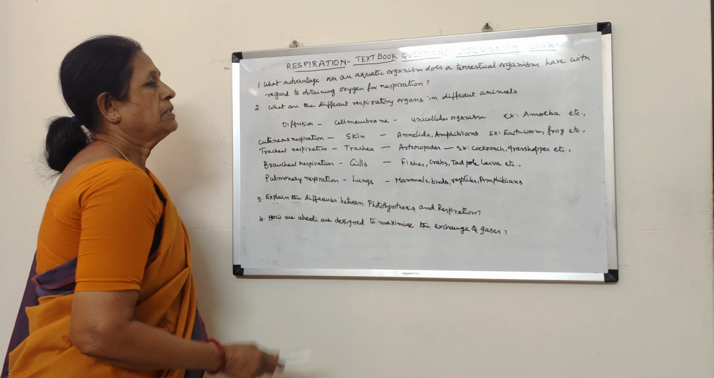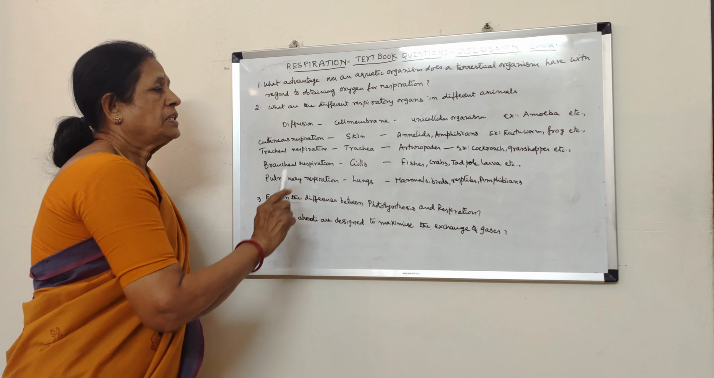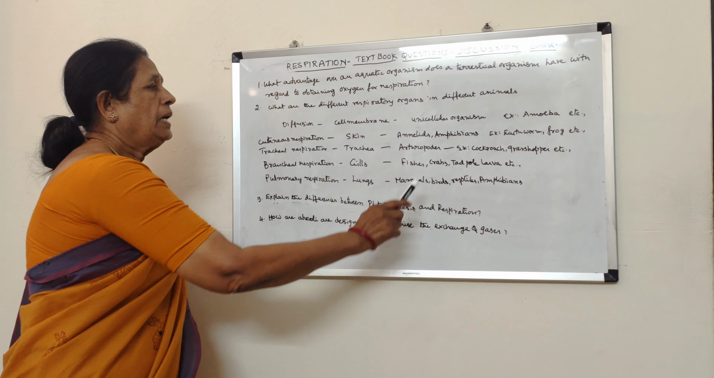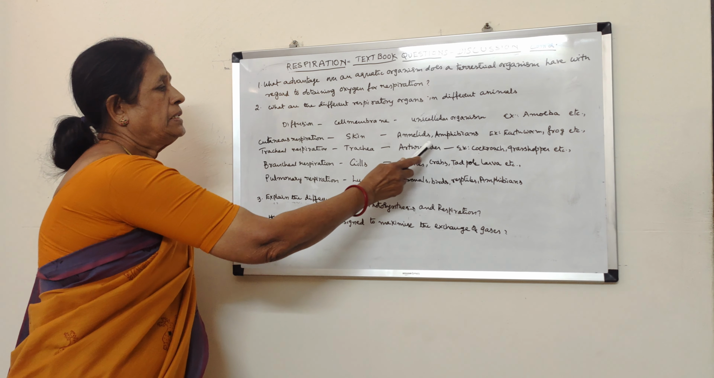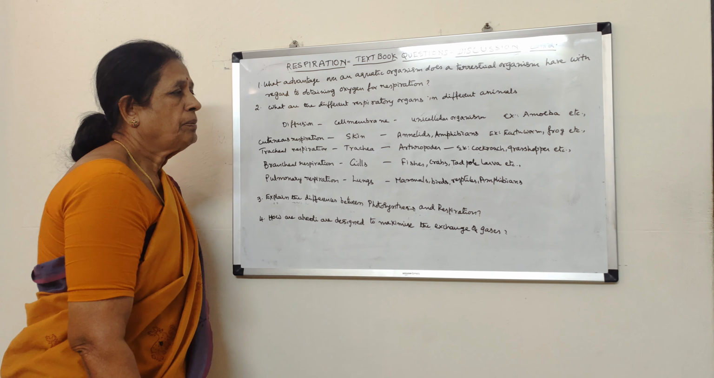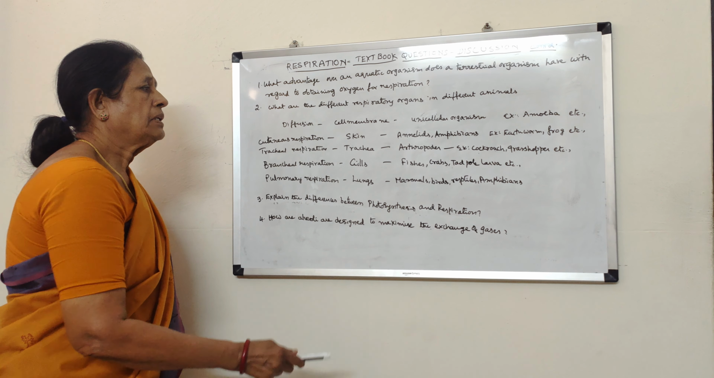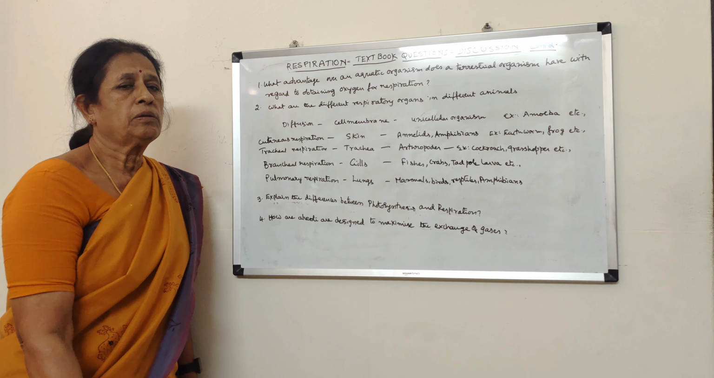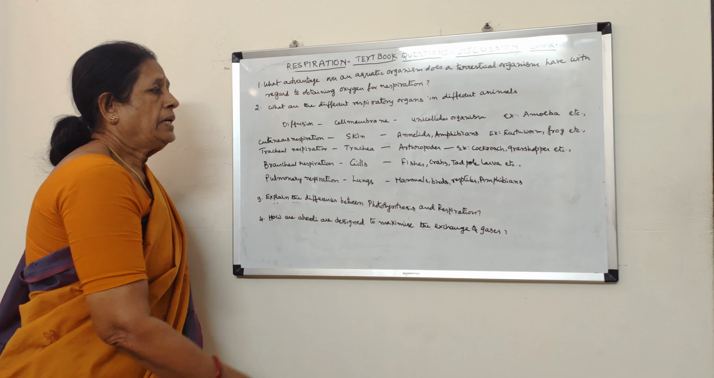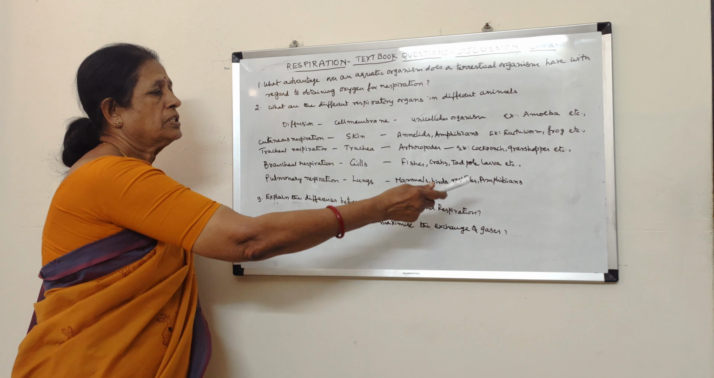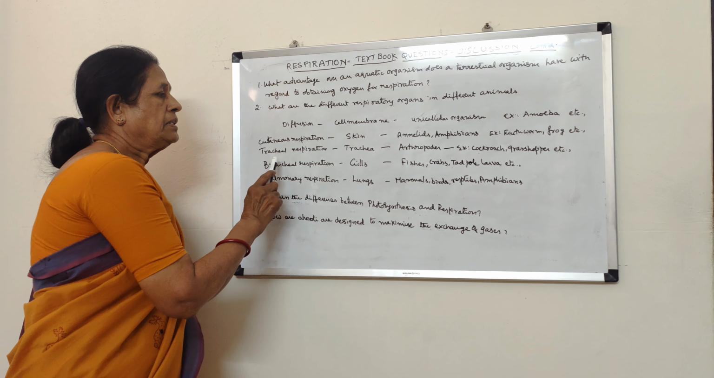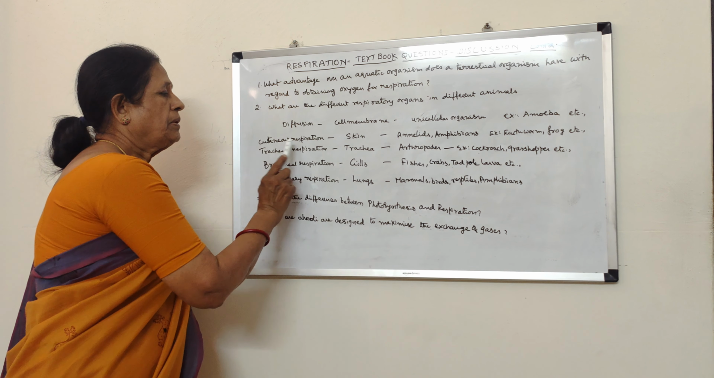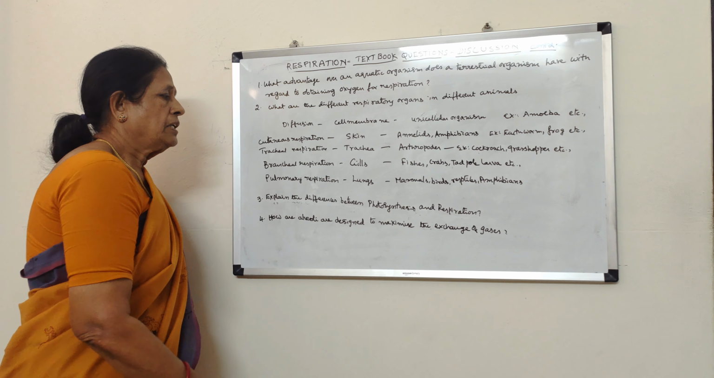In unicellular animals like amoeba, the exchange of gases will take place by means of diffusion through the cell membrane. Next, in annelids like earthworm, leech, and amphibians like frog, salamander, etc., skin is the respiratory organ, and such a type of respiration is called cutaneous respiration. In arthropods like cockroach, grasshopper, butterfly, tube-like structures are present which are called trachea, and that type of respiration is called tracheal respiration.